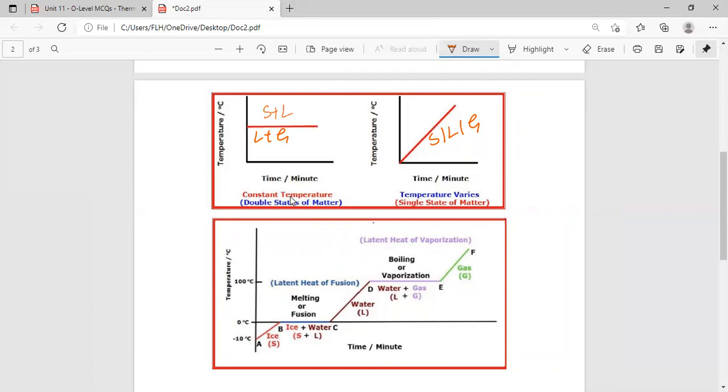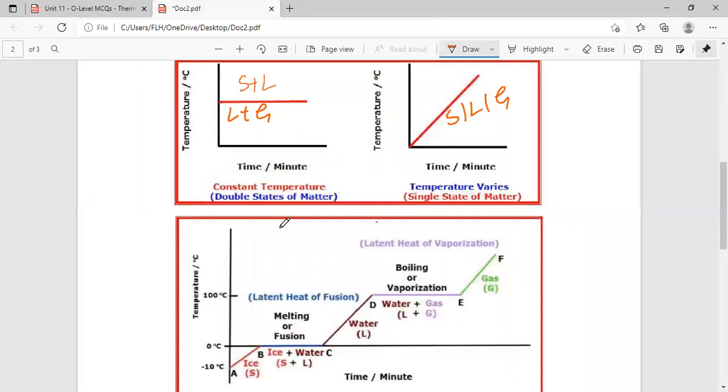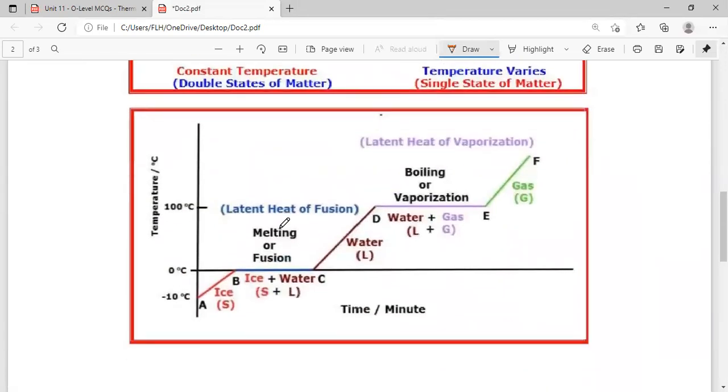And whenever the shape of the graph of temperature against time is like this, then only a single state of matter exists. Either it can be solid, liquid or gas. And whenever we discuss the heating curves, then the graph will be like this.